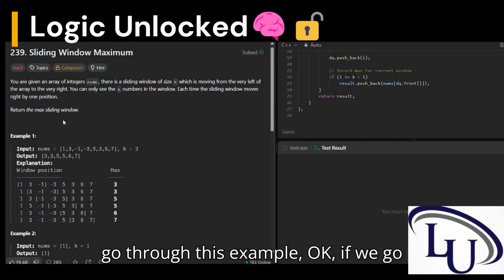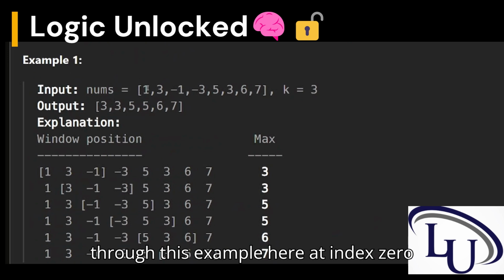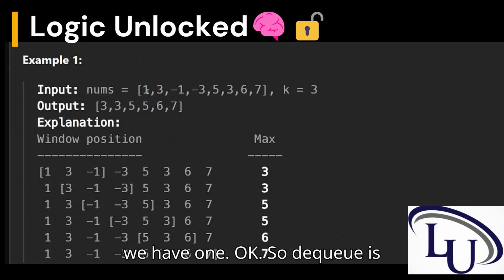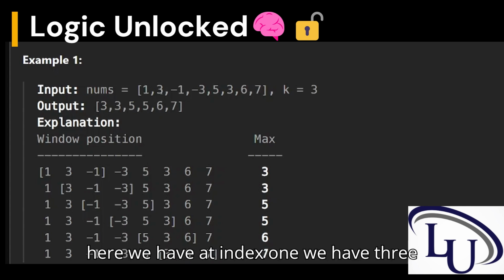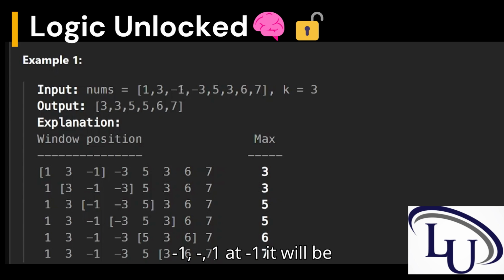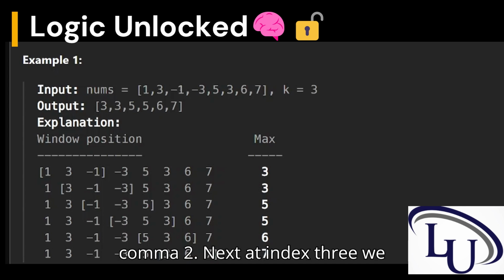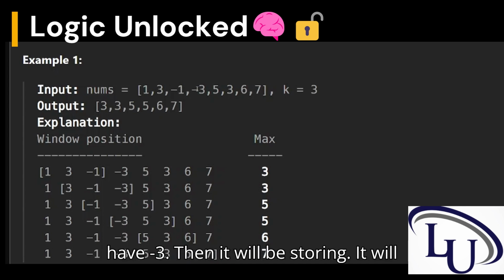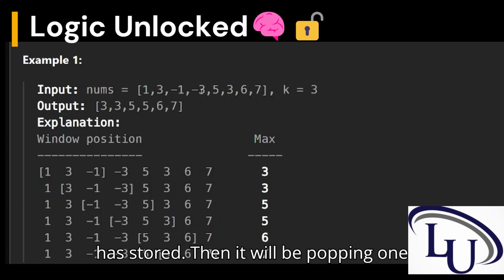For example, if we go through this example, at index 0 we have 1, so the deque stores 0. Next, at index 1 we have 3, which is greater than the value at 0, so pop 0. Next, at index 2 it is -1, so it will be storing 1, 2. Next, at index 3 we have -3, and the deque stores indices 1, 2, 3. Then it will be popping 1 as it moves out of the window.